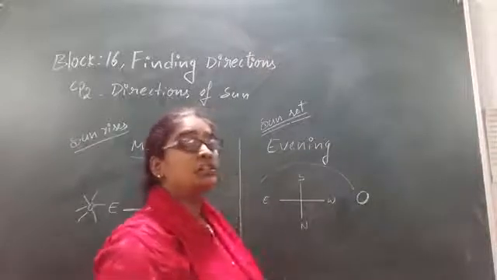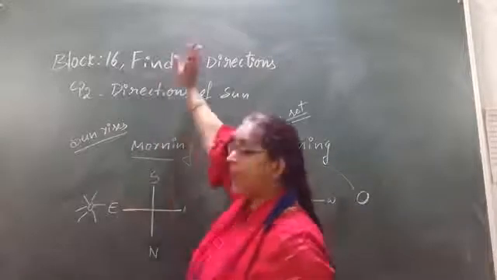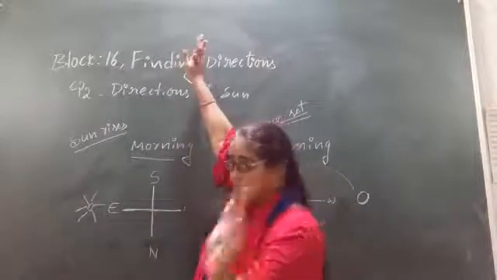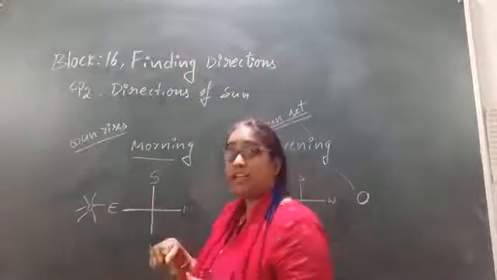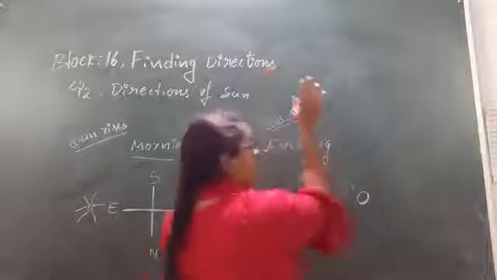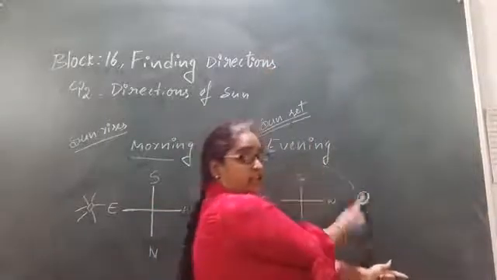Here, what are the positions? Here I am changing the position. Here on my right hand side I have south, and on my left hand side I have north, because I am facing the rising sun. But here, what did I do? Now I changed my position. Now I am back, and now I am facing the sunset.